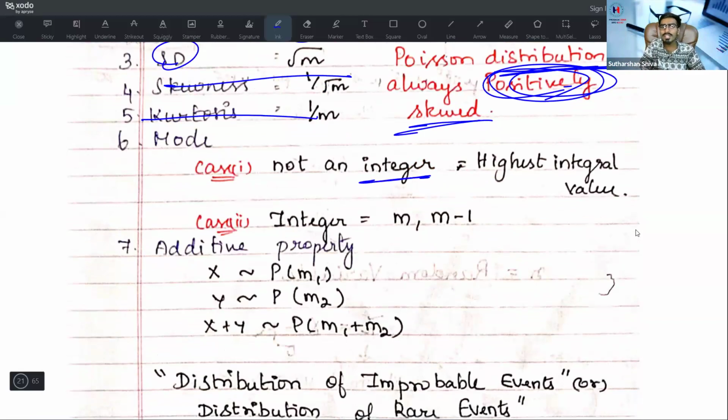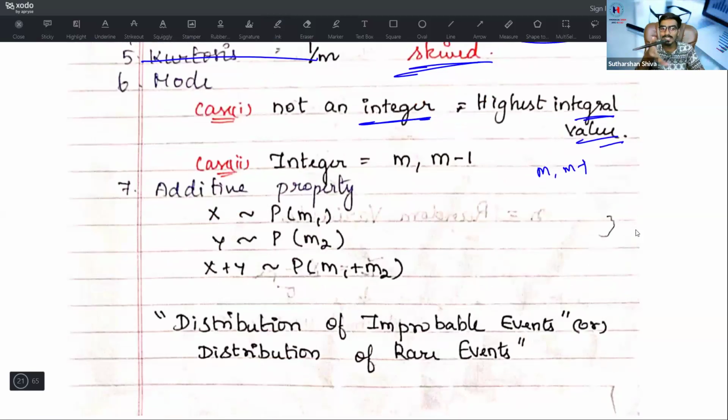Case 1: if it is not an integer, it is a non-integer, take the highest integral value. If it is an integer, the modes are m and m minus 1. I already covered that previously, right? m and m minus 1. Suppose they test you on the same Poisson distribution, use the same technique to identify. For the additive property, whatever values are given, m1 plus m2, because it is uniparametric, there is no biparametric equation. So we will simply go with m1 plus m2.